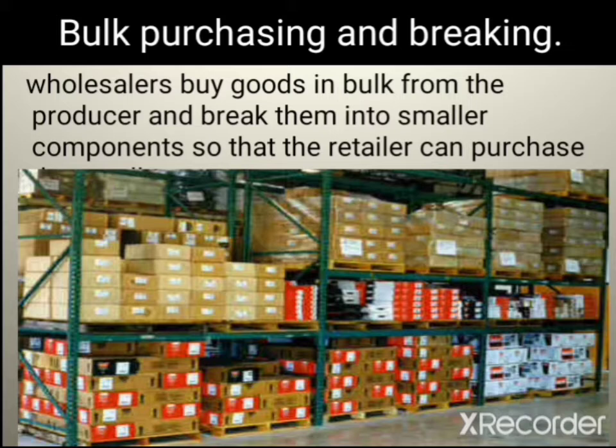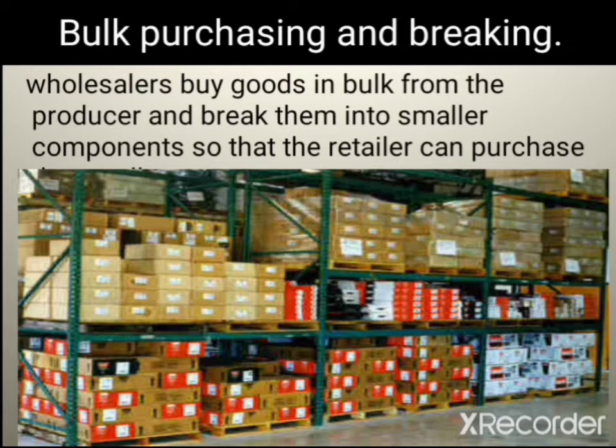Bulk purchasing and breaking. The wholesaler buys goods in bulk from the producer and breaks them into smaller components so that the retailer can purchase them. What do we simply mean? It is the wholesaler that buys these goods in large quantity from the producer. The retailer on his own does not have the financial wherewithal or the financial capability to buy in bulk, because he has to have a variety of a particular product.